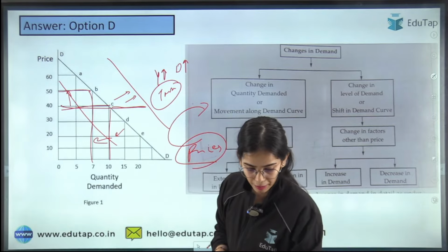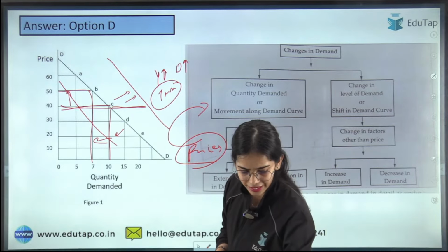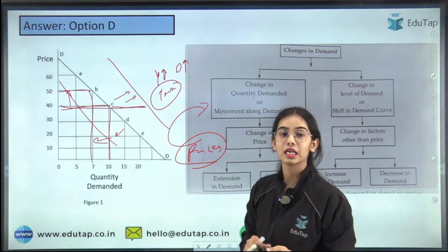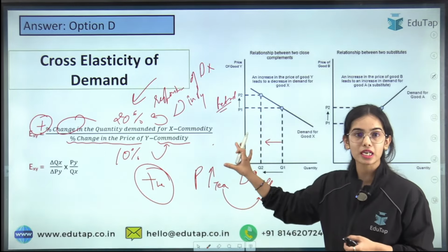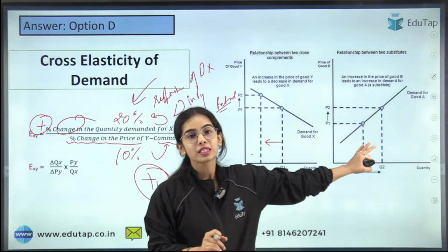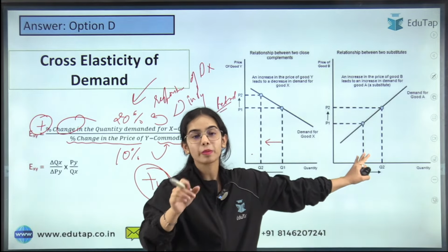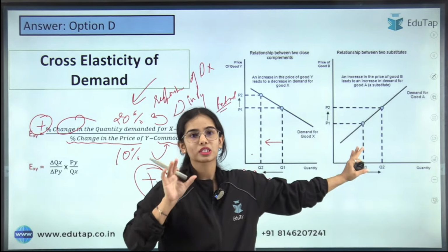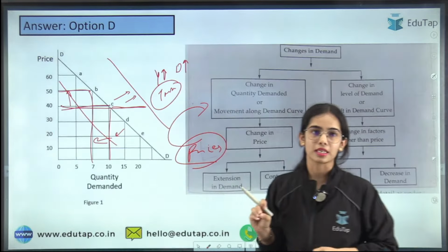Okay, ma'am, complementary goods have negative cross elasticity of demand. Yes, complementary goods have negative cross elasticity of demand, that you can see they have a negative relationship, while the substitute goods have a positive relationship and they have a positive sign in the cross elasticity of demand.